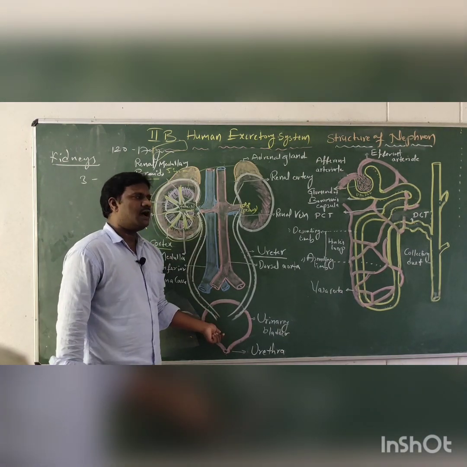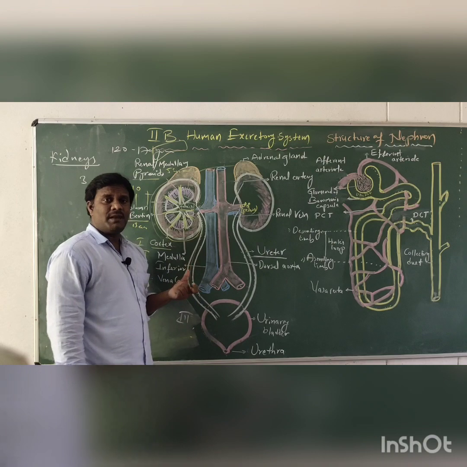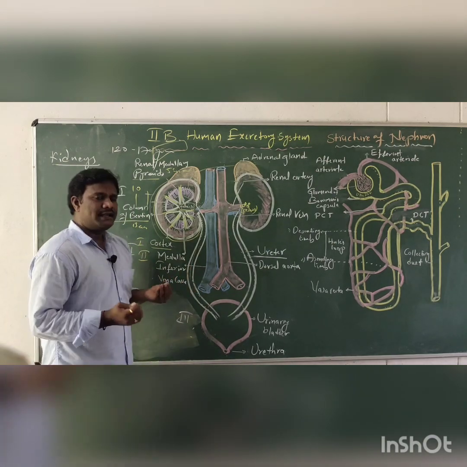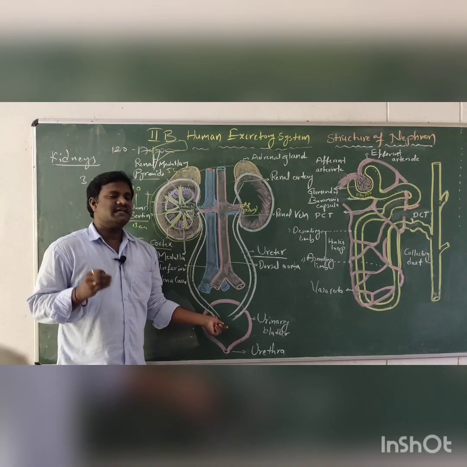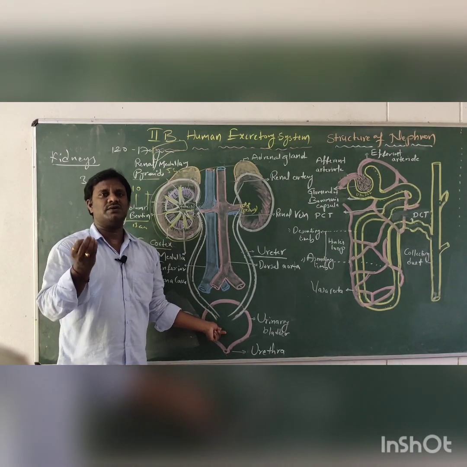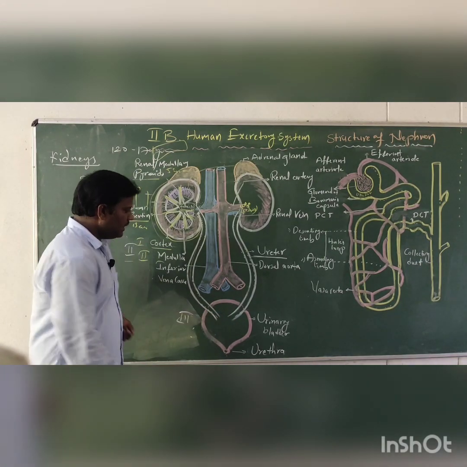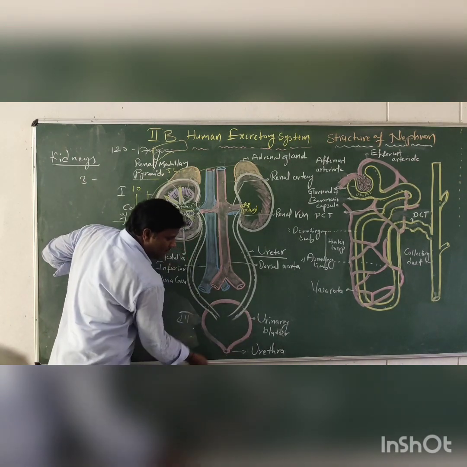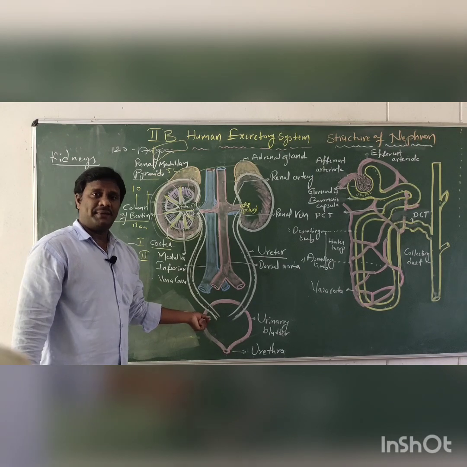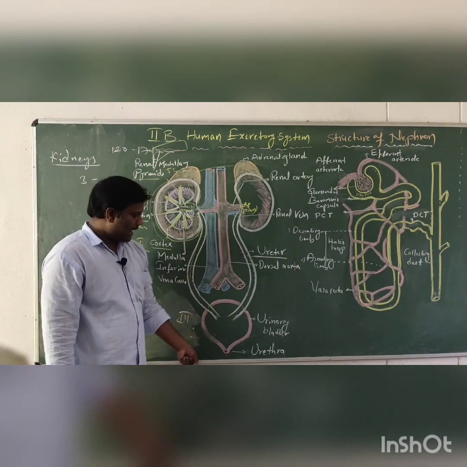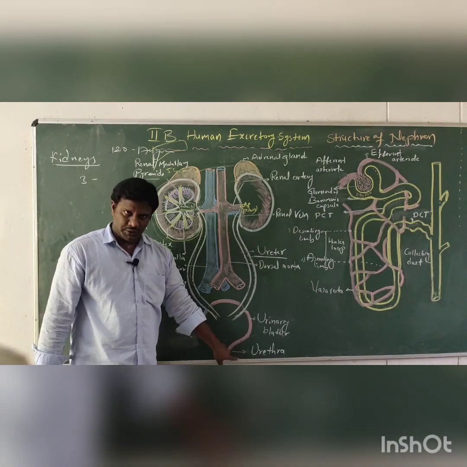Next, the third one is the urinary bladder. The urinary bladder is located in the lower abdominal cavity, and this is a central sac for the storage of urine. In the urinary bladder the walls are very thick, transitional epithelial cells are present, and the neck opens into the urethra.